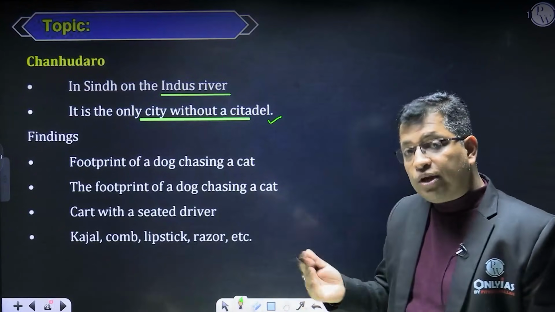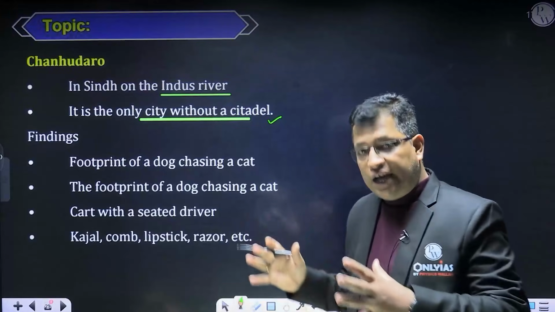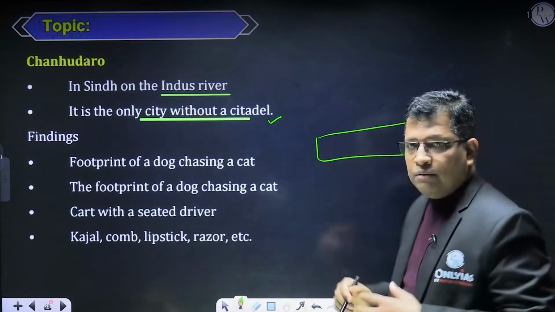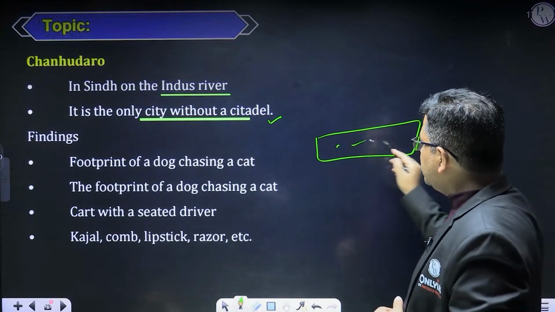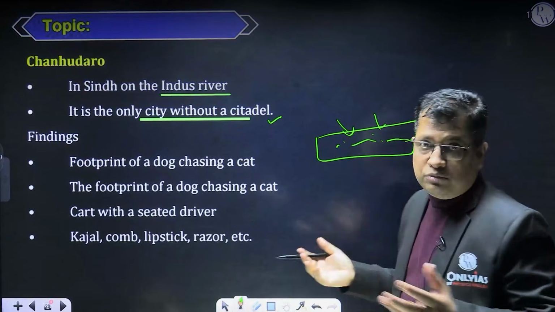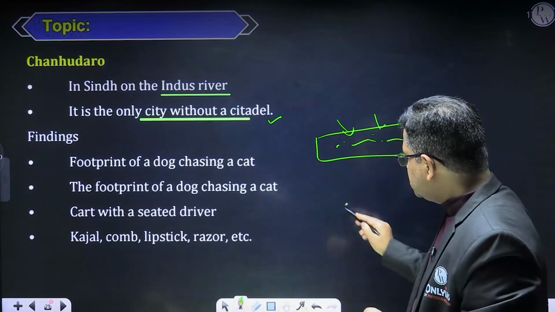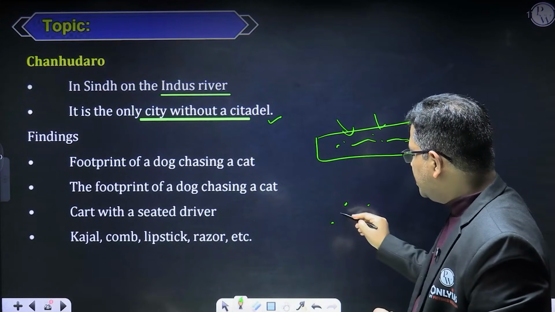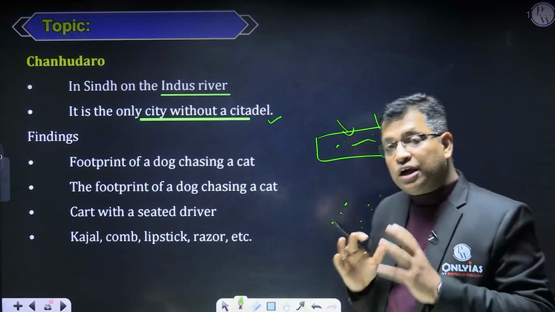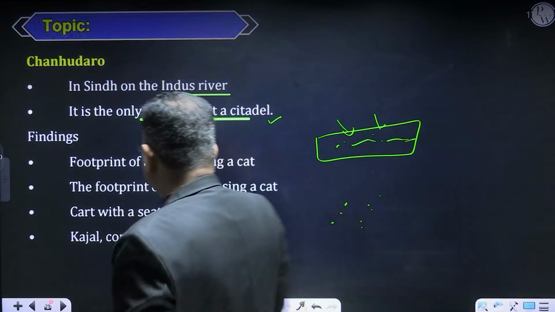Now, what are the important findings from Chanhu-Daro? We have found the footprints of a dog chasing a cat. How was it possible? There must have been a muddy field, a muddy puddle, and during this time a cat must have been chased by a dog. So there are footprints of the cat and the dog. Suppose this is the cat's paw, and then there is the dog's paw. Are you getting my point? So this is how we can say that a cat was being chased by a dog. That is an important thing, sirs and ma'am.